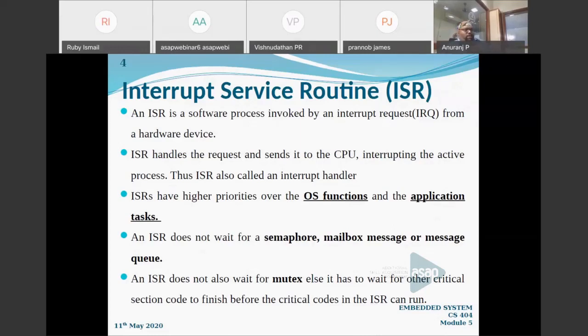Now this interrupt service routine handles the request and sends it to the CPU, interrupting the active process that the CPU is currently doing. Thus, the ISR is also called an interrupt handler. So I can say that the interrupt service routine is also called an interrupt handler because it is sending to the CPU.